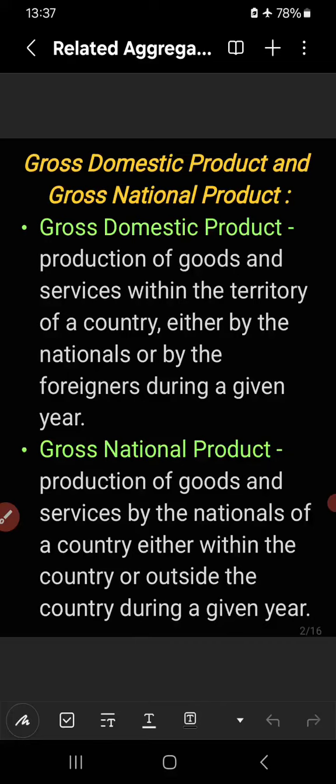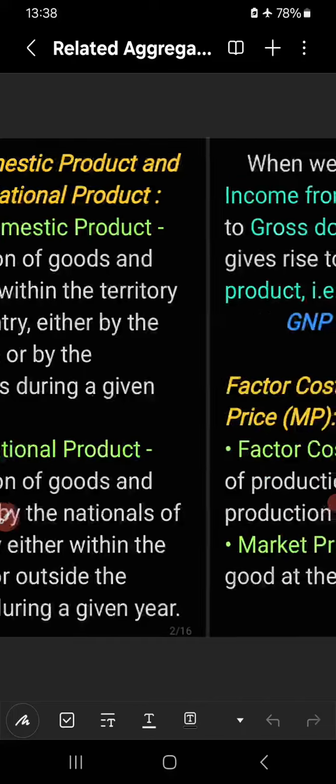How much goods and services are produced by the nationals of a country, by the normal residents of a country, either they are living within their country or outside their country, that does not matter, but how much goods and services are produced by the nationals of a country during an accounting year, during a given year, is known as gross national product.